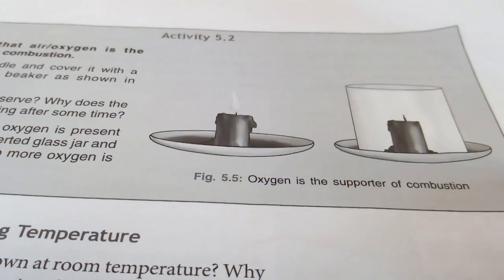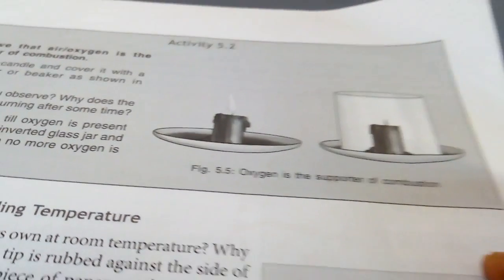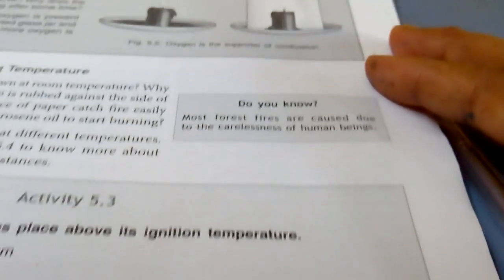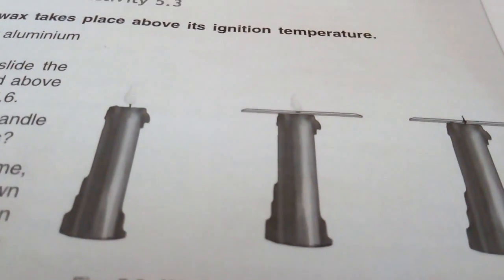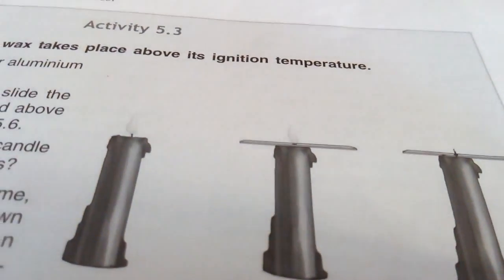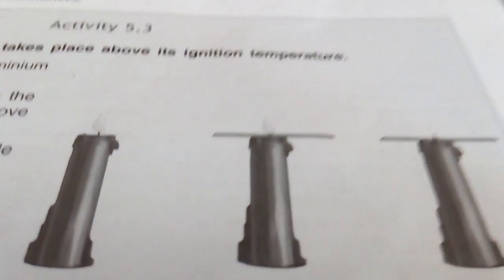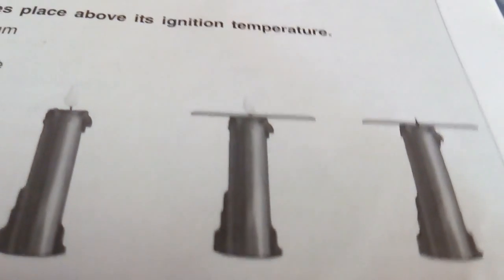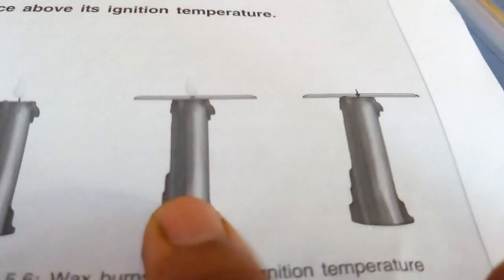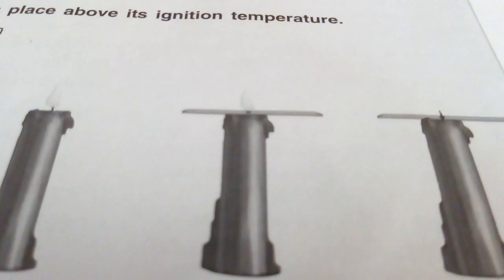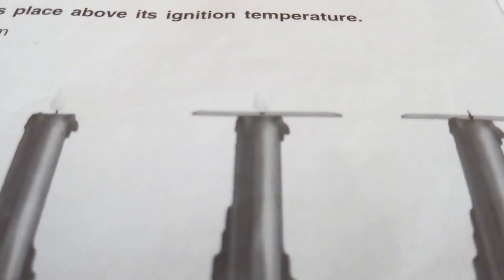Third, attainment of ignition temperature. Yet another activity. In a burning candle, we put an aluminium foil just like this. We put an aluminium foil in the wick.